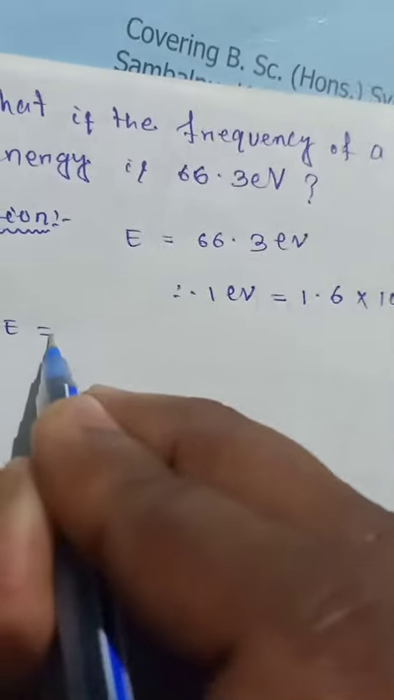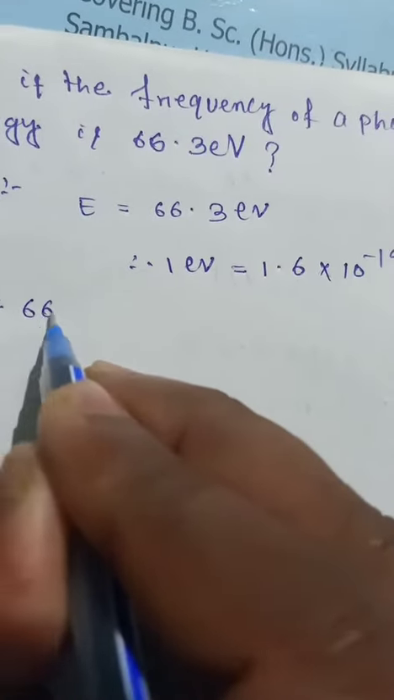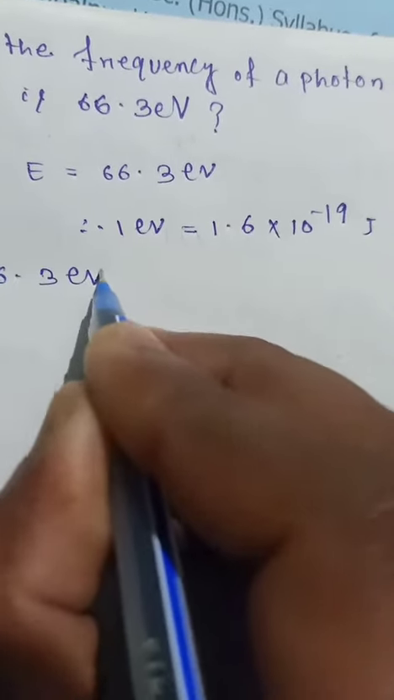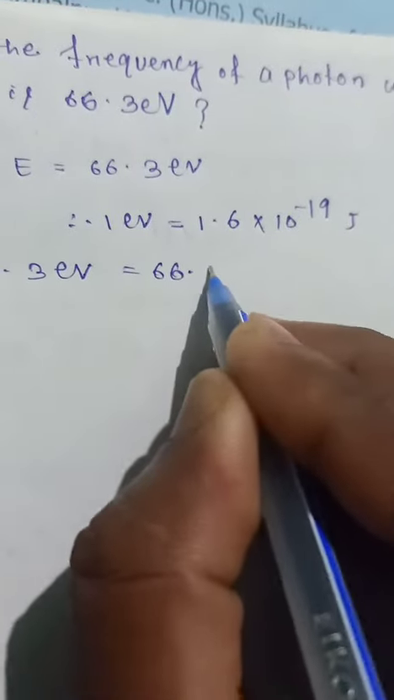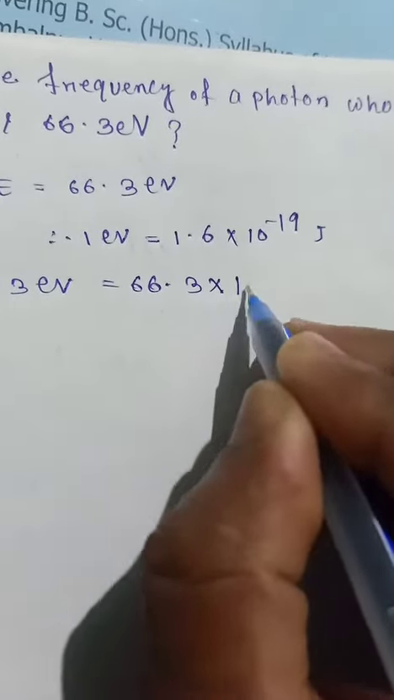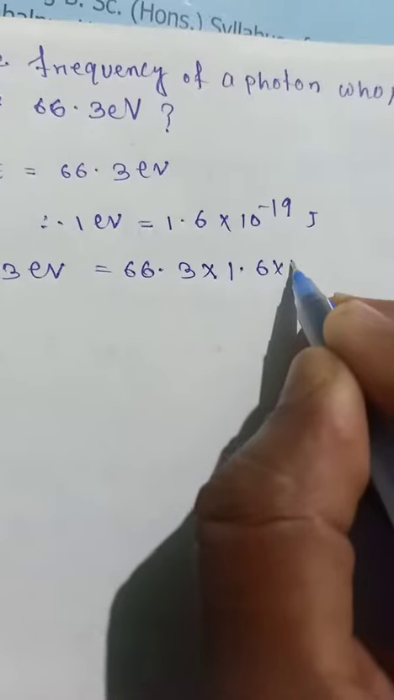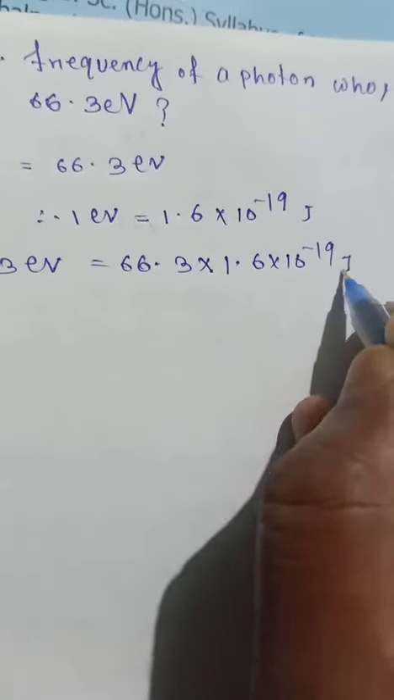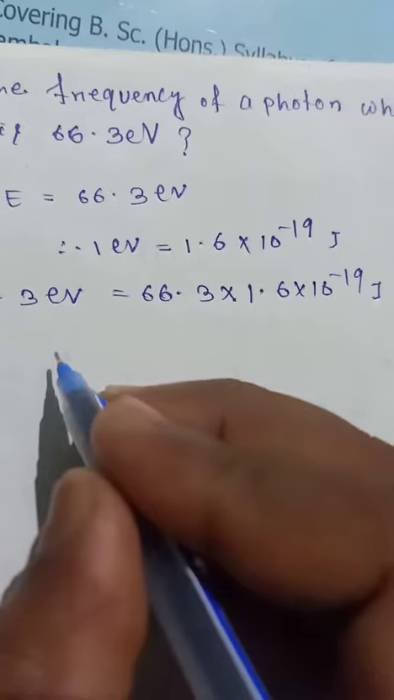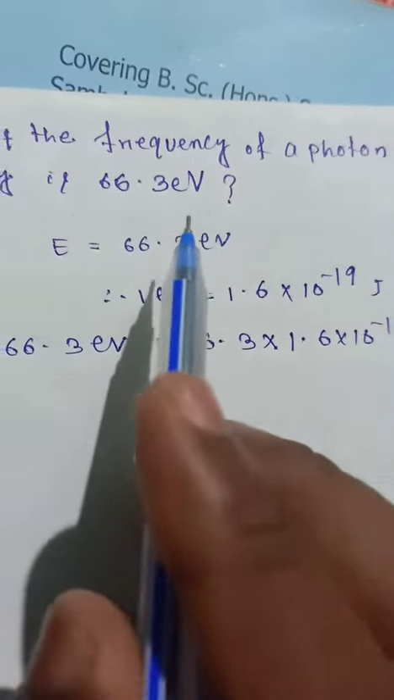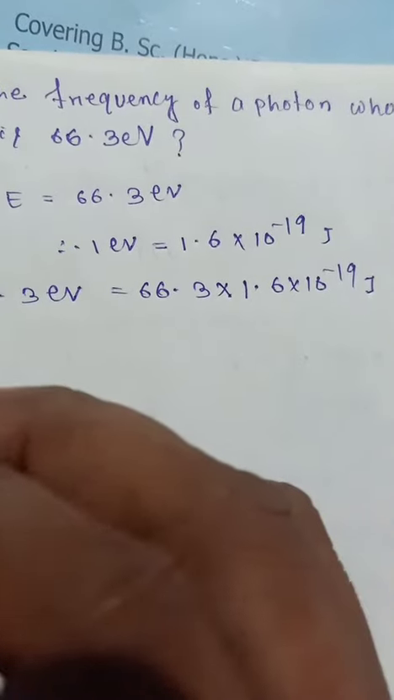Okay, so that means energy E, 66.3 electron volt, is nothing but 66.3 into 1 electron volt, which is 1.6 into 10 to the power minus 19 joule. Okay, so what frequency? We have to calculate the frequency of the photon.